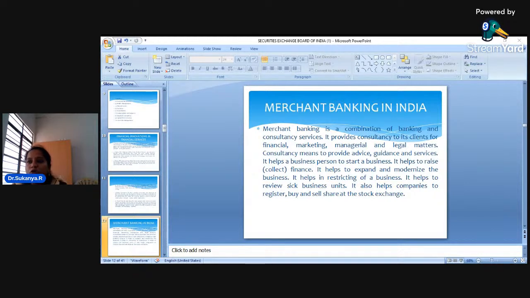So each of these financial services is very, very important. The first of them is merchant banking, dear students. Merchant banking happens to be one of the very important financial services provided to customers in India. What is this merchant banking? Just a minute. So, merchant banking services: what you should keep in mind is that this is one of the very important financial services provided to the customers in India. Now, what do you mean by merchant banking?